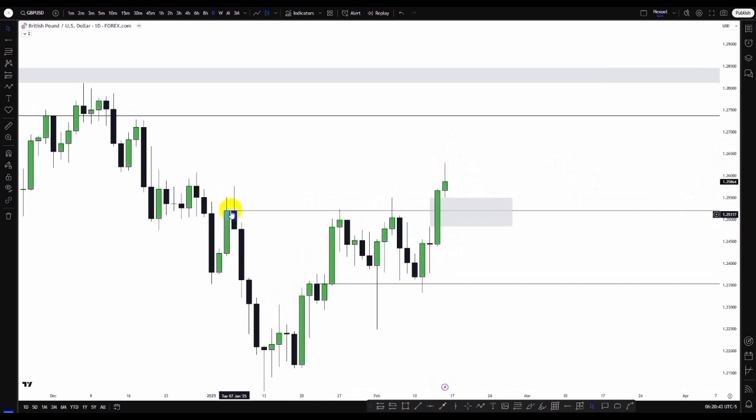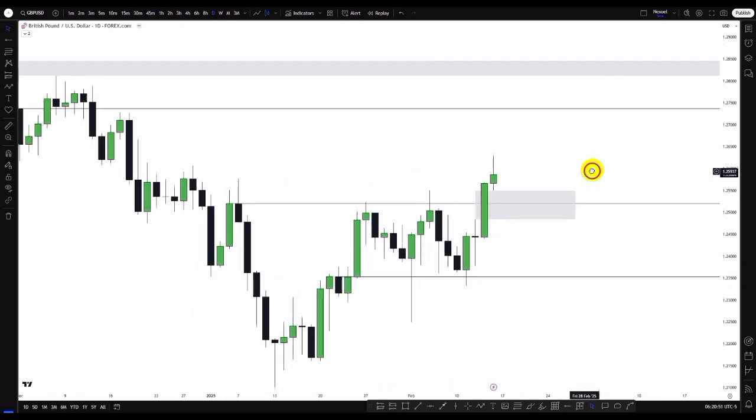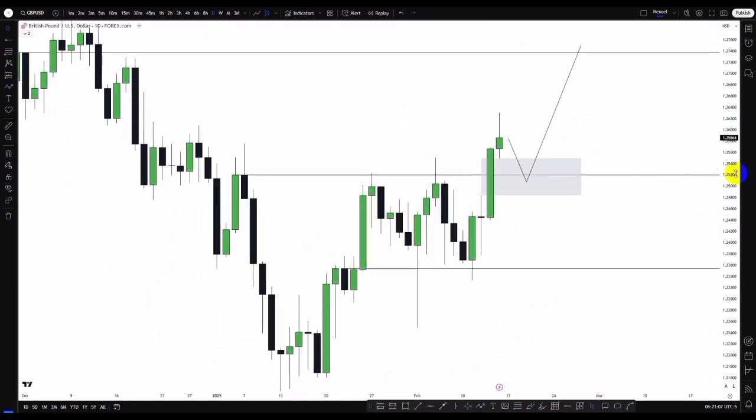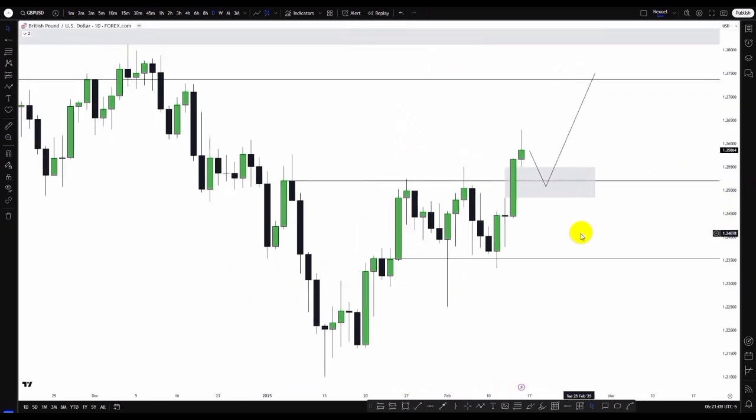Price is now violating this rejection block because we can see volume is strongly within the rejection block zone, and price is taking out the buy side liquidity. So clearly now what we can see is price gave us this bullish fair value gap from the daily time frame. So my expectation in the GBP USD is to see the dip of price into this fair value gap, and then we have the bullish continuation to the upside. I'm not really giving a deep explanation to this analysis. I'm just giving you guys a very quick one so that you can utilize that during the week.